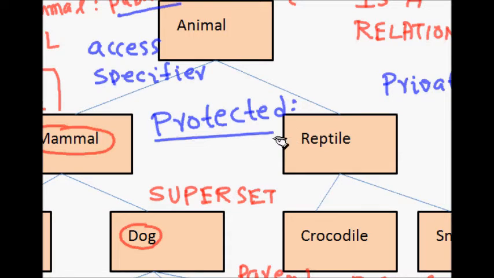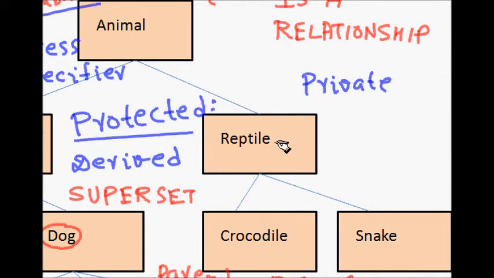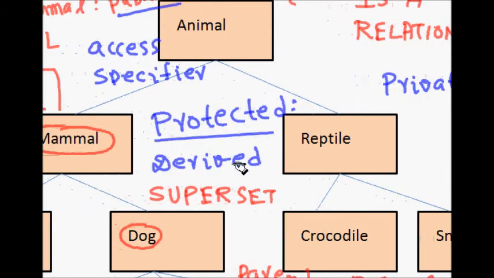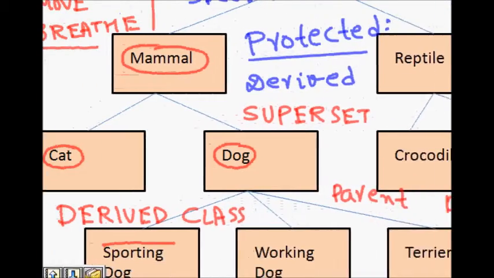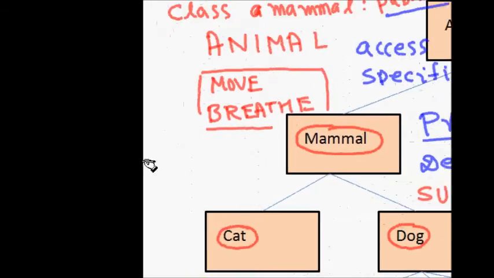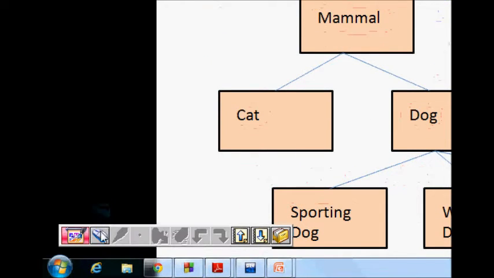Now, if you write a data member or function as protected, it means it is accessible from the derived classes, but not from outside the class. So this is a level that says derived classes can access those features, but not everyone outside.